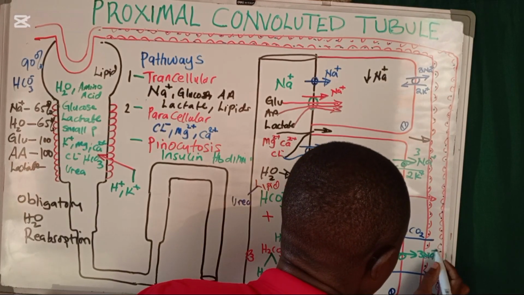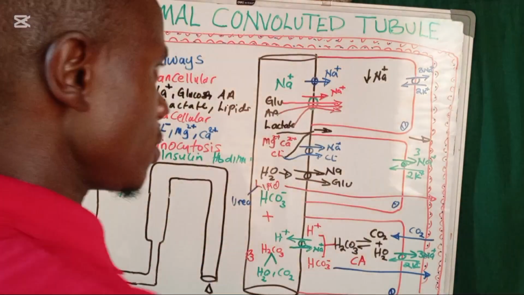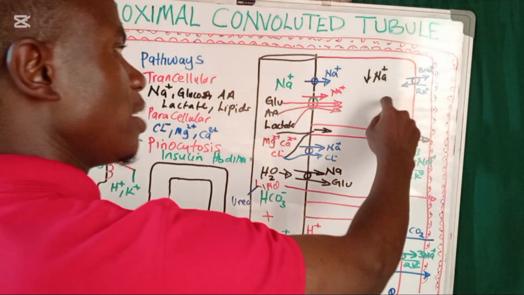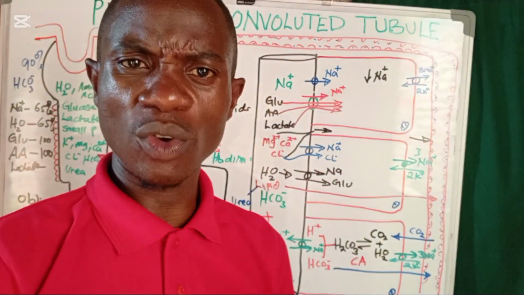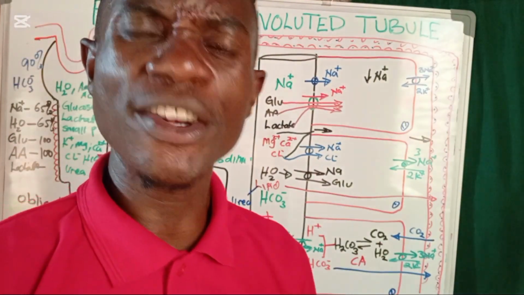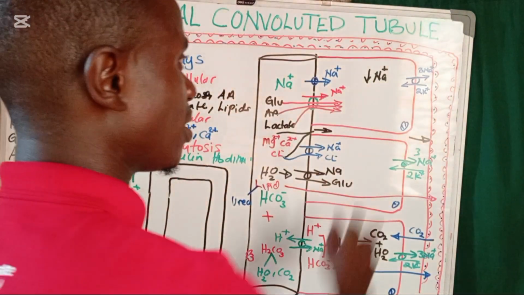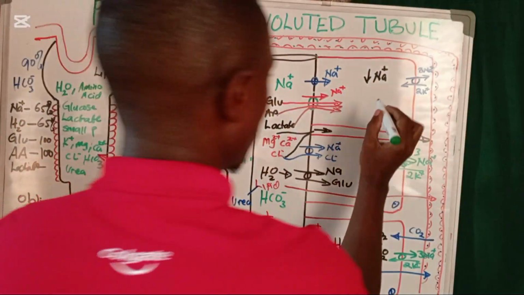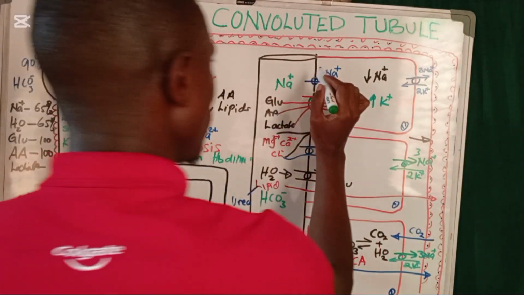These sodium potassium ATPases pump out 3 sodium ions and then pump in 2 potassium ions. Now, you realize we are going to be pumping in potassium ions into this cell. But again, approximately 90% of potassium ions are located intracellularly. But we're again adding more of the potassium ions, meaning that you're going to be having a lot of potassium ions in the cell. Now what happens on the basolateral membrane?